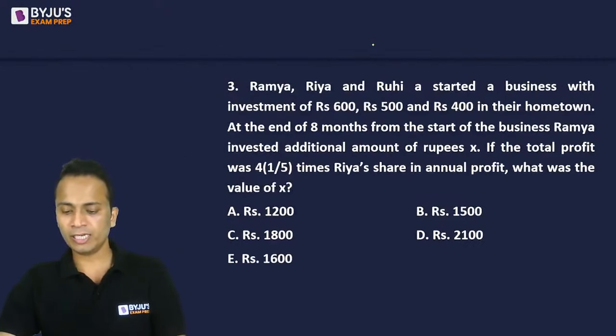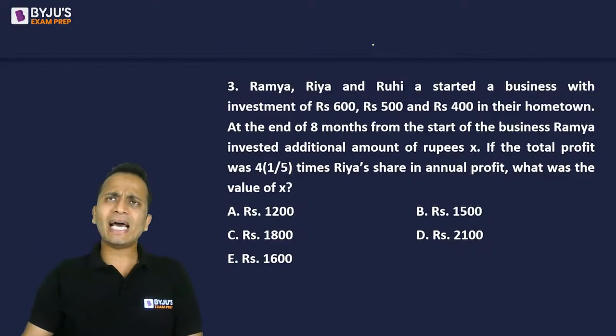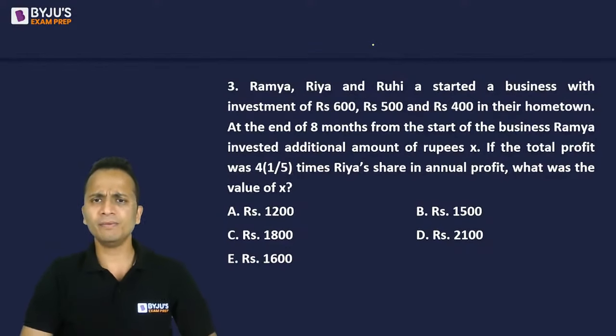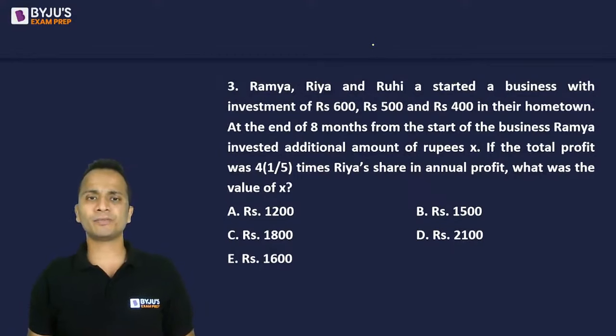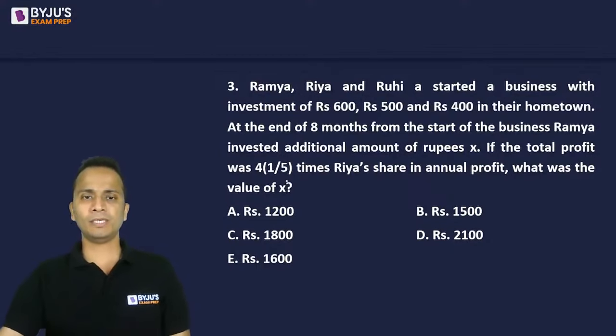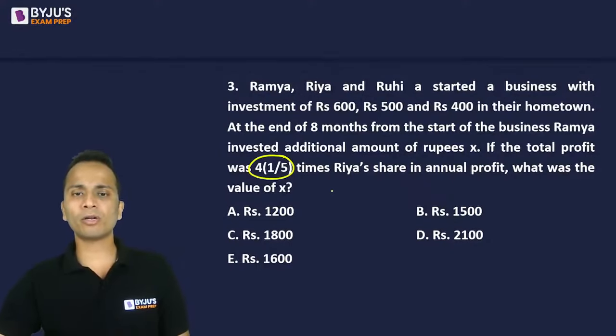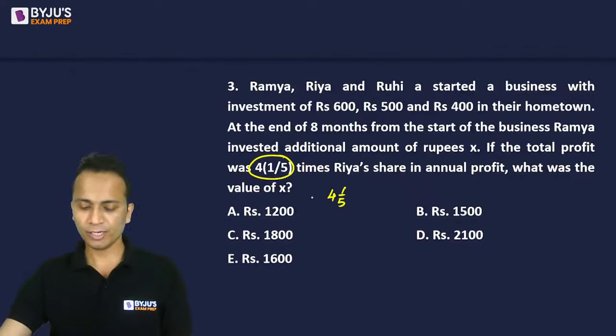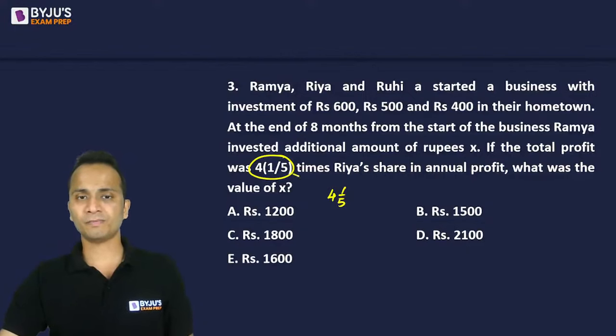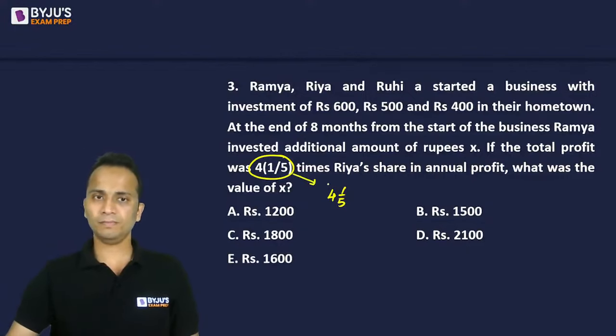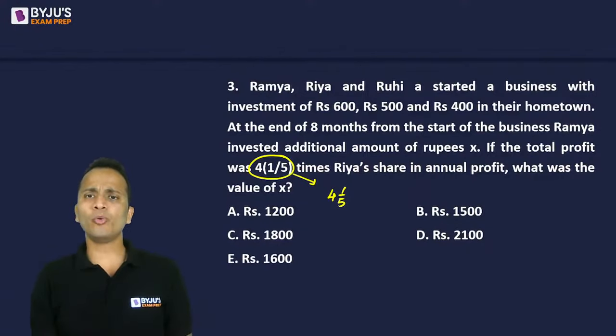Question number 3 is, I'll say, a moderate level of difficulty question from partnerships. Now this value is 4 1/5. Okay, mixed fraction में लिखा हुआ है 4 1/5. Ramya, Ria and Ruhi started a business with investment of rupees 600, 500 and 400 in their hometown.